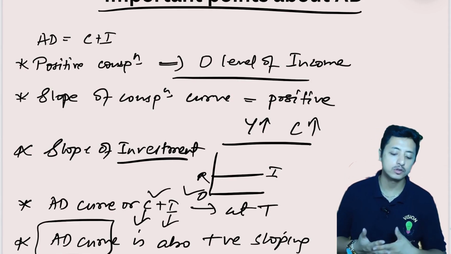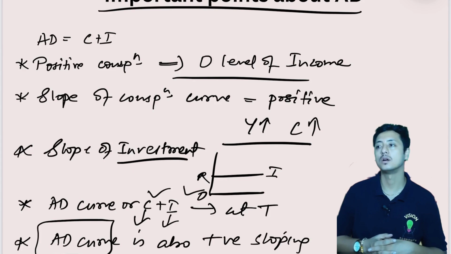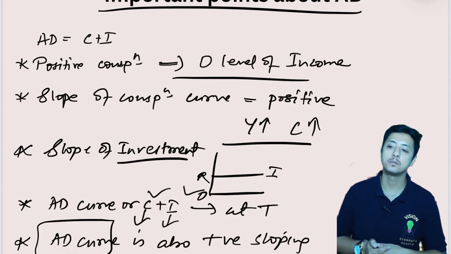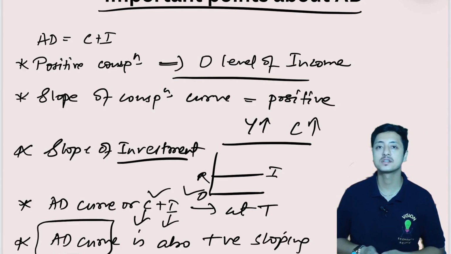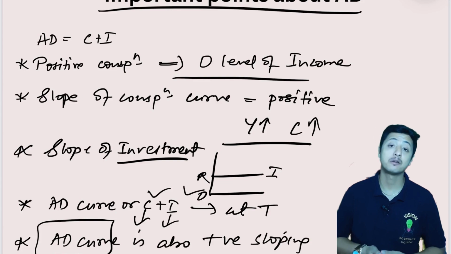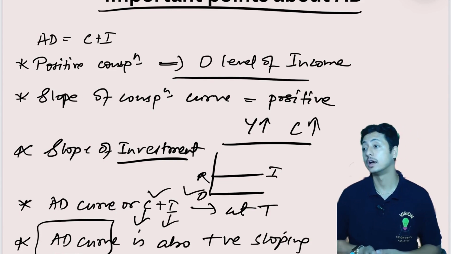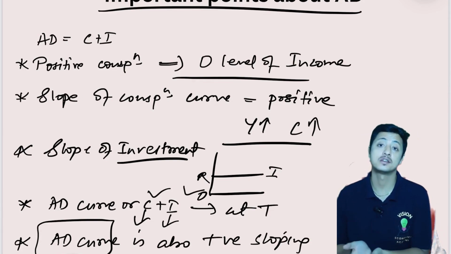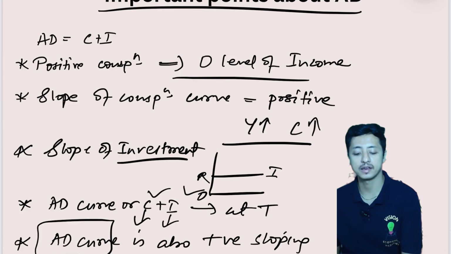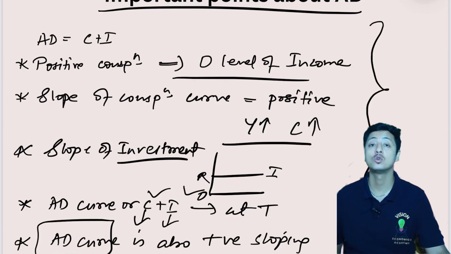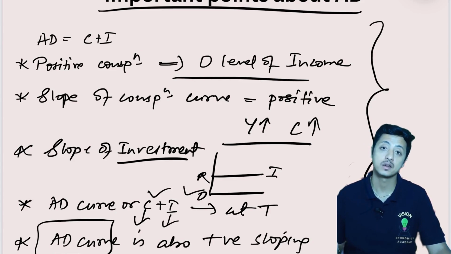Different types of questions do come. Sometimes direct questions do not come. It tests your competency by asking indirectly. Sometimes a statement can be given and you have to write whether the statement is correct or not, with reasons. So this particular portion helps in those kinds of questions where you are given a statement and you have to say whether it's a right statement or wrong, and the reason also.